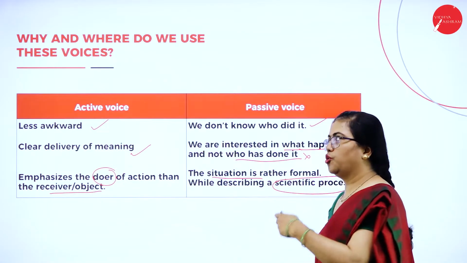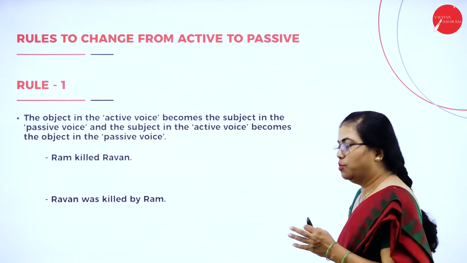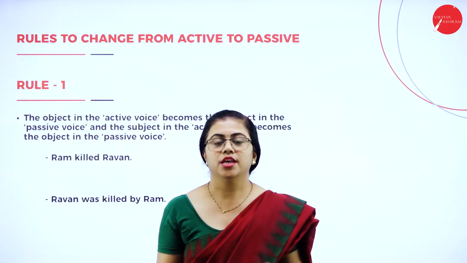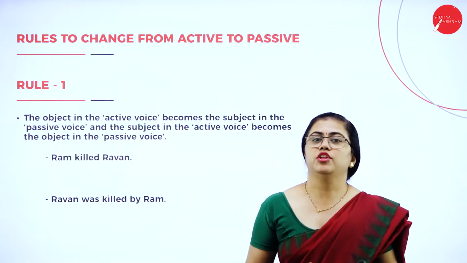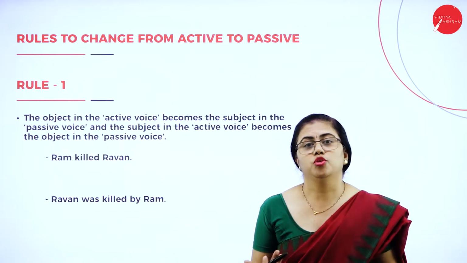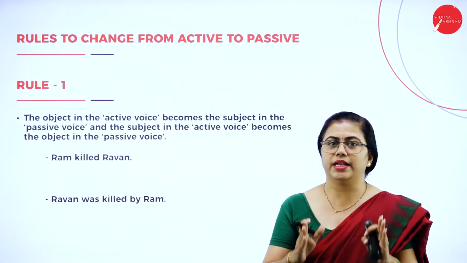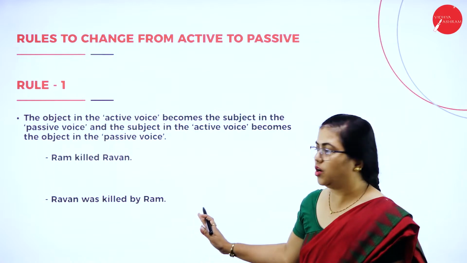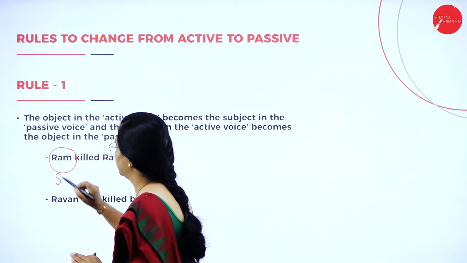So let's go further to understand the rules that have to be followed. The most important rule, the basic rule you have to understand, is that you have to interchange the subject and the object. Whenever you change from active to passive, you must interchange subject and object. We'll concentrate on subject and object only, not on any other word for the time being. Here you can see Ram is the subject.